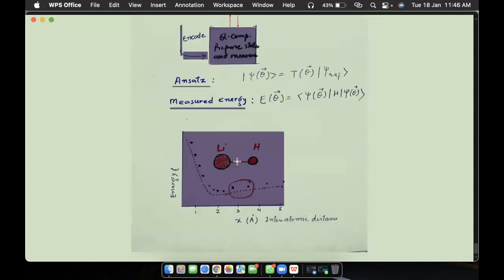The example that was already mentioned, lithium hydride, has been studied so far. This dotted line represents the classical simulation, and these black dots represent the simulation that was done on the quantum computer. A very good convergence was found between the classical and the quantum computing.